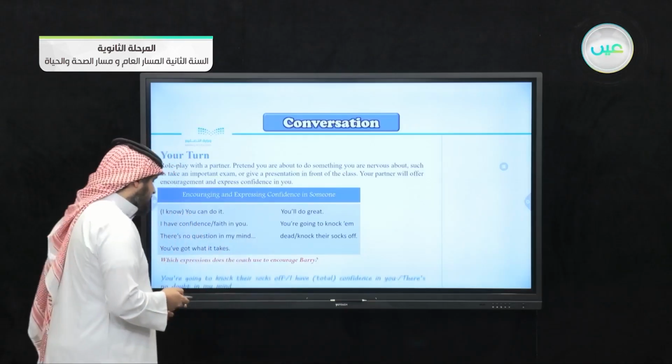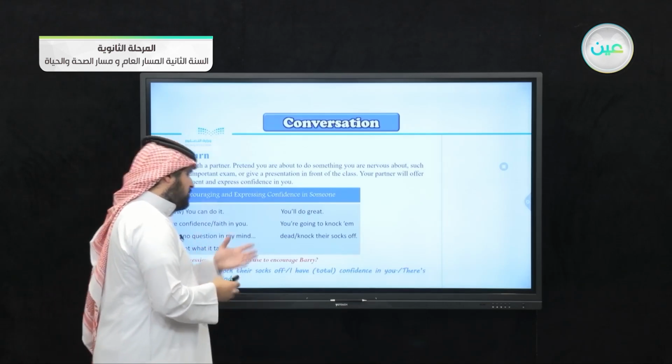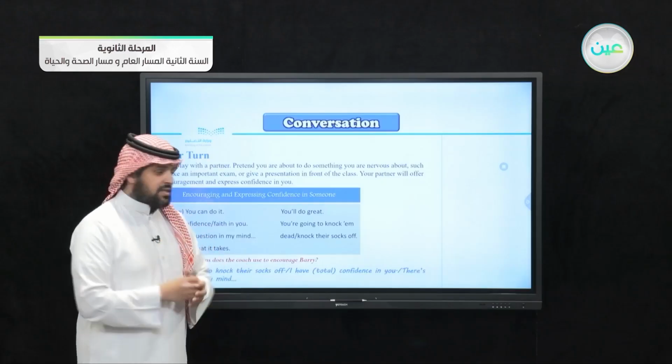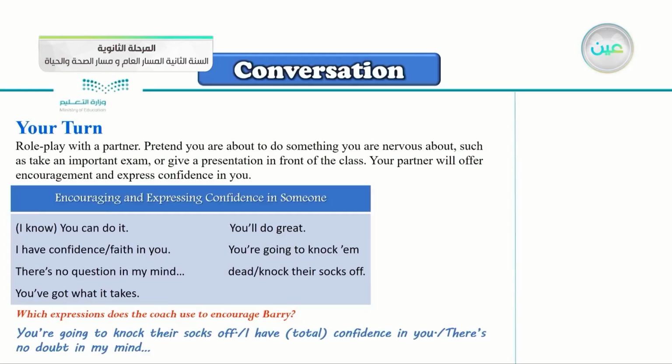Let's see the answer here. You're going to knock their socks off. Also, I have total confidence in you. There's no doubt in my mind. So he used three here. You're going to knock their socks off. I have total confidence in you. Not just I have confidence, I have total 100% confidence in you. There's no doubt in my mind that you can do it.